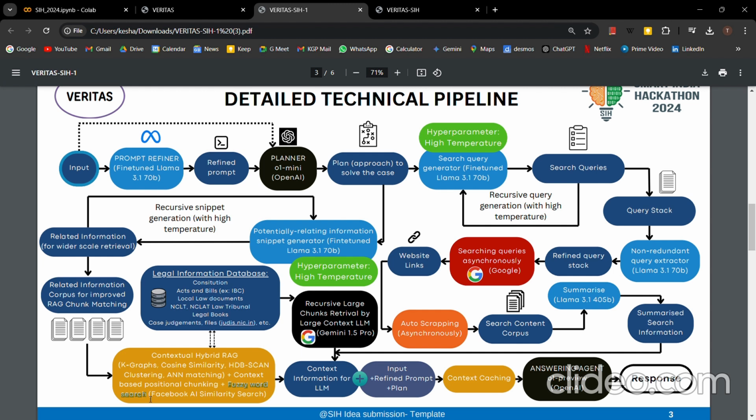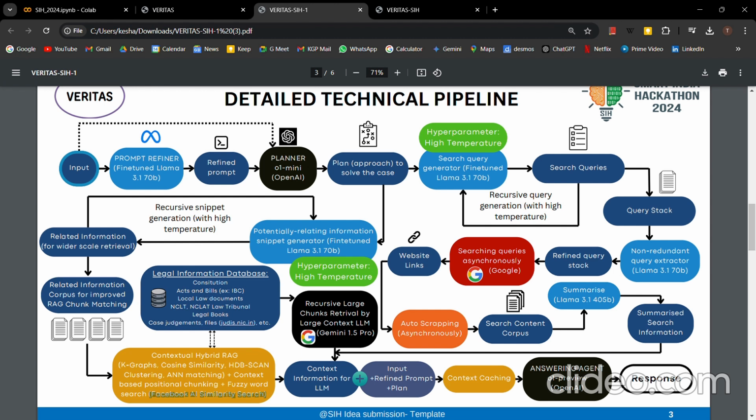Now positional based encoding is a huge necessity for us, because later it will help us to prevent hallucinations. How? I'll tell you that later. But all of this, when combined, we get a tool which we call Facebook AI Similarity Search, FAISS. We are using that to implement contextual hybrid RAG more effectively.